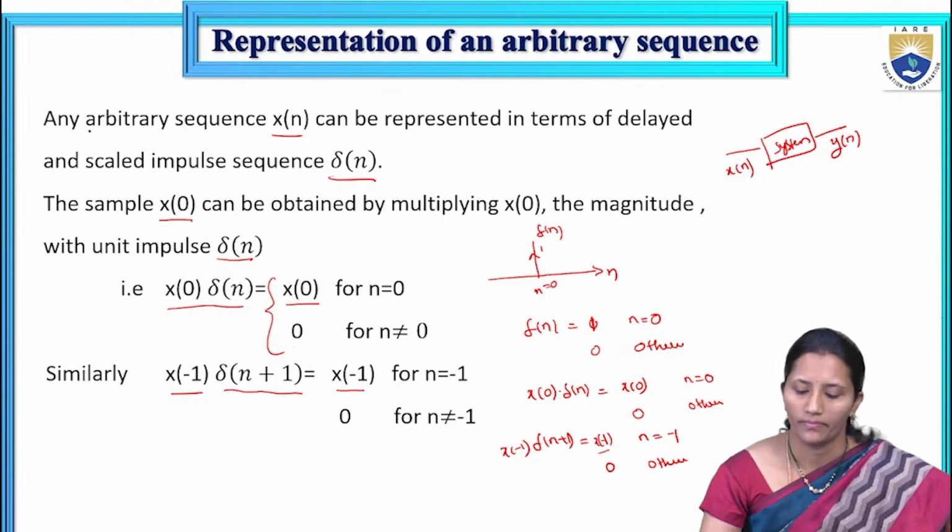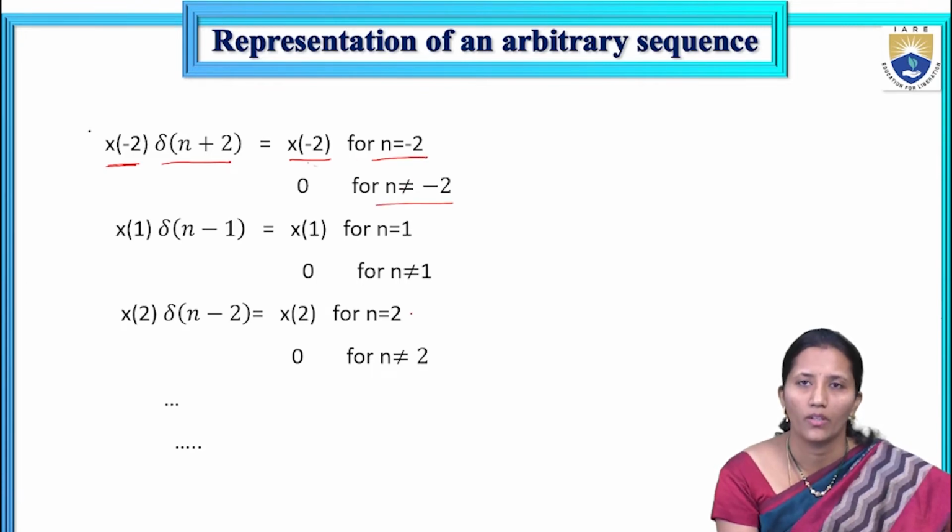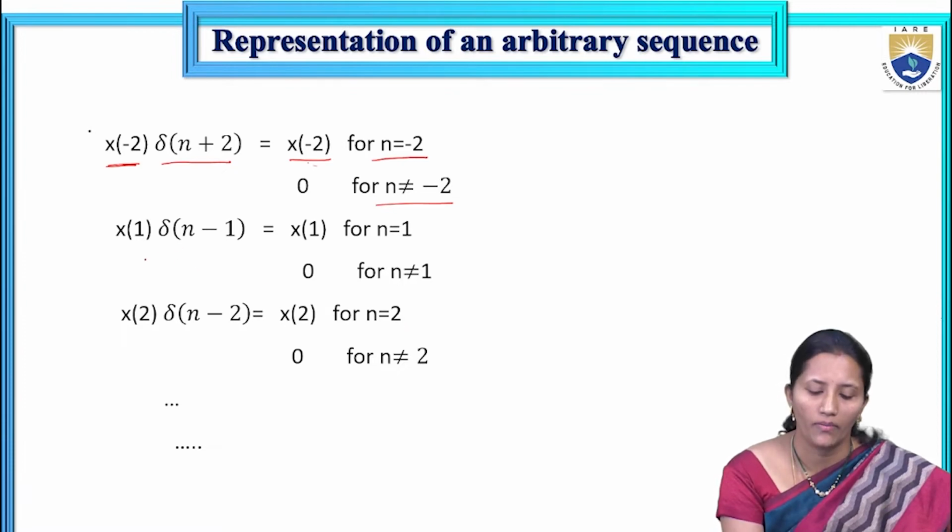So every individual sample of the input signal we can denote by the impulse signal. Like that, if you want to get the x(-2) sample at the output, we should multiply x(-2) with δ(n+2). Then you will get x(-2) for n equal to -2 and 0 for n not equal to -2.